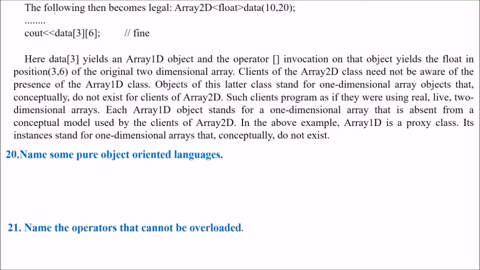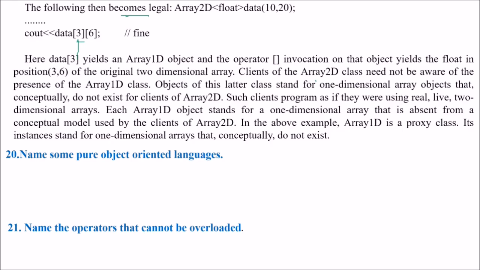We see that the following will become legal. That is array2D float data 10, 20. That is, we are just trying to output the data[3][6]. This is fine. Let me tell you first this explanation, then we'll go back again. Here this data[3] yields an array1D object, and the operator invocation on that object yields the float in the position [3][6] of the original two-dimensional array.